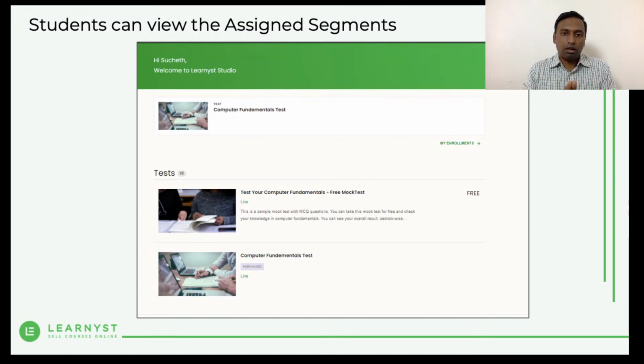So this is a great value addition that you can give to the students, especially when you have classroom students. As I said, you know that this set of students has enrolled for this particular stream of your course, so you can auto enroll them. Once they log in, they will directly land on the segment page and be able to see the courses which are there in this specific segment.